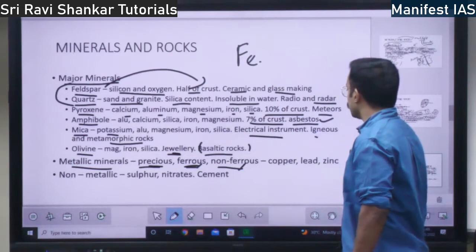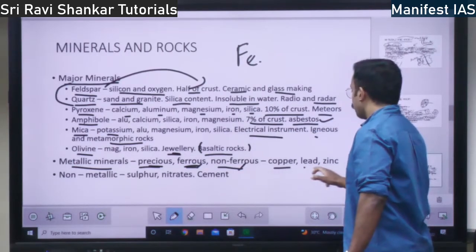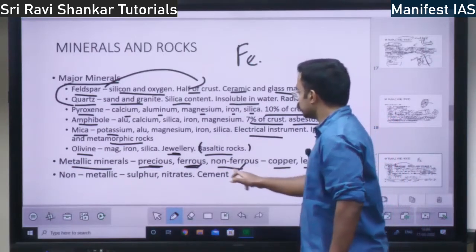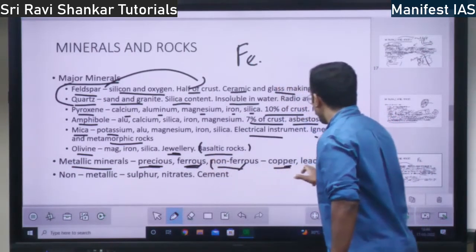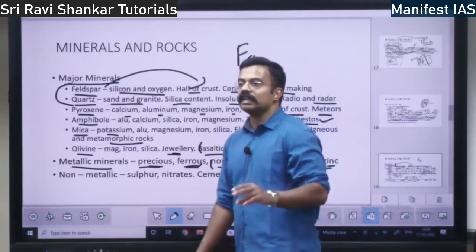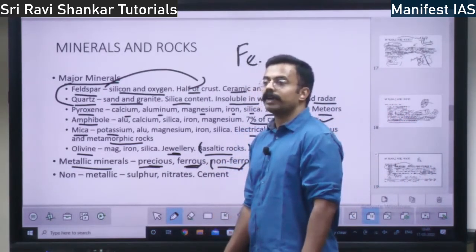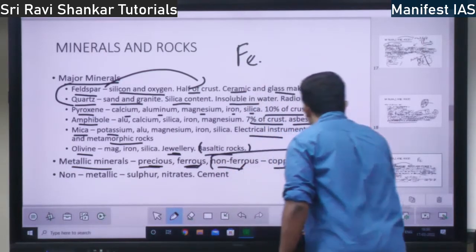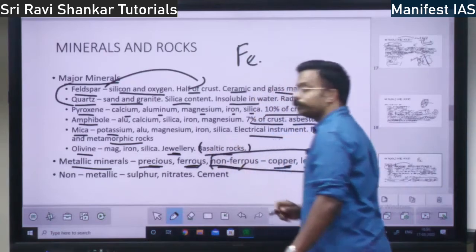What are the metallic minerals? You have copper, you have lead, you have zinc. These are non-ferrous. What are ferrous? Iron, aluminium, all these are ferrous. Non-ferrous is copper, lead and zinc. Please know this one, they will ask you. Which are the non-ferrous minerals?